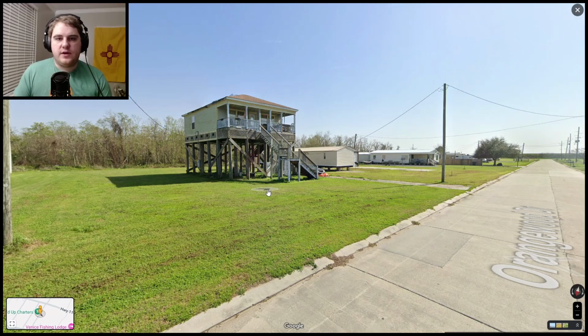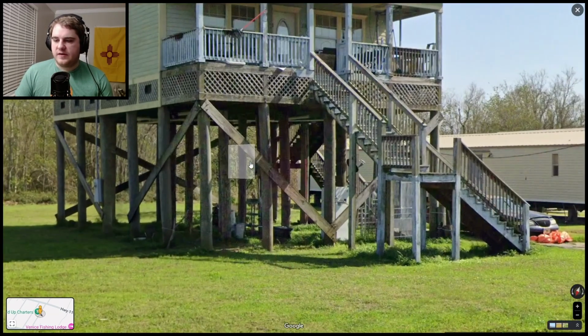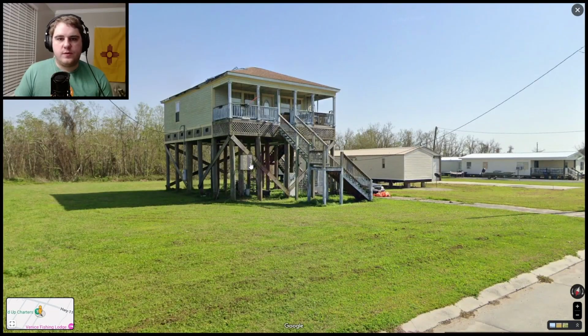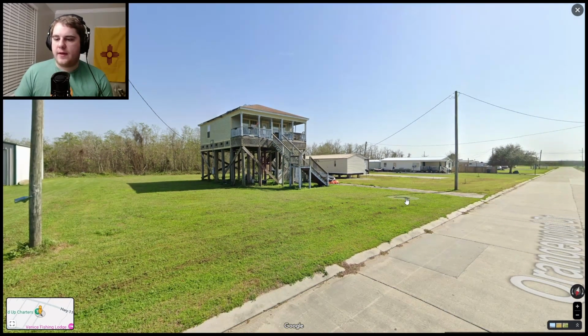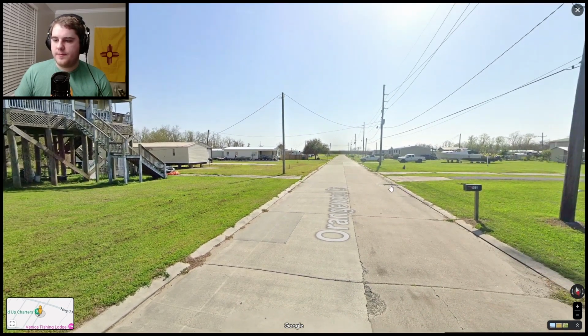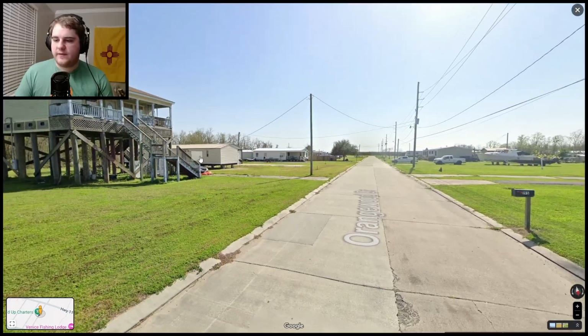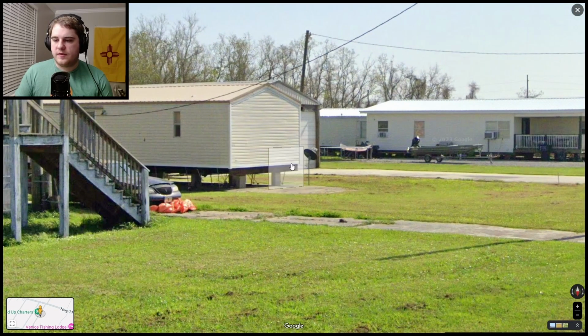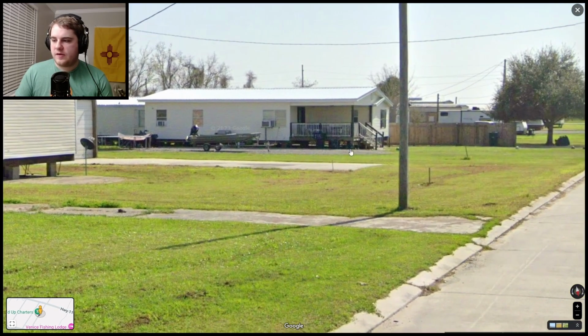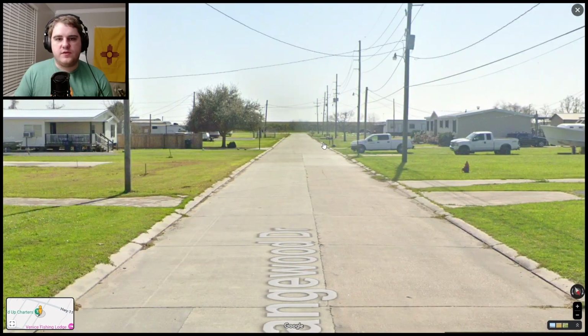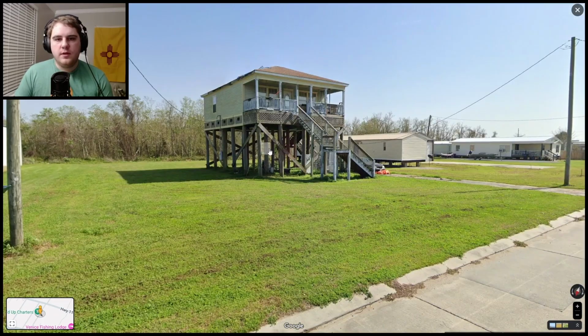This is something interesting. This is the extreme South Louisiana. We have these houses on stilts here. This is because we are so close to the ocean and there is a pretty high risk of flooding. So the houses are elevated. We can see it a little bit here. This house is on cinder blocks, as well as the one down here. It is mostly just a precaution against flooding, though you can also see these along other coasts as well.